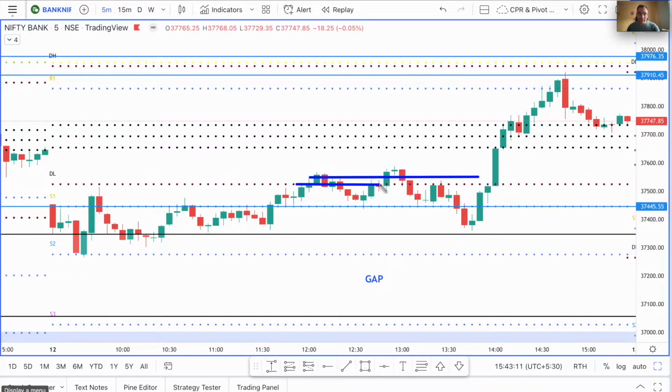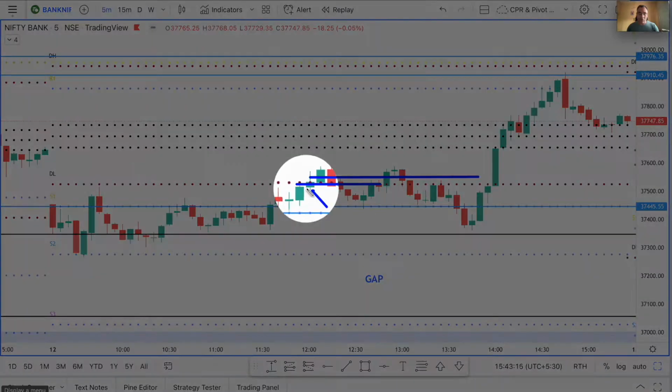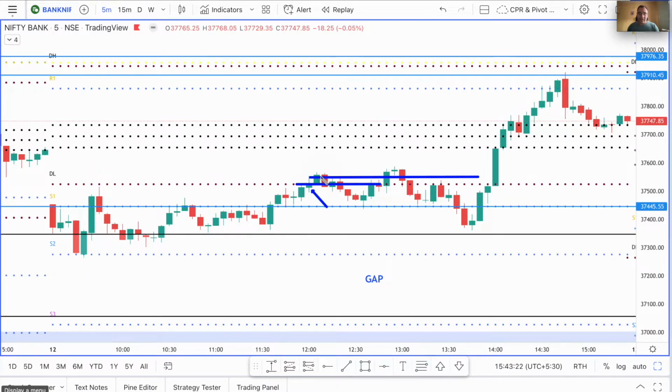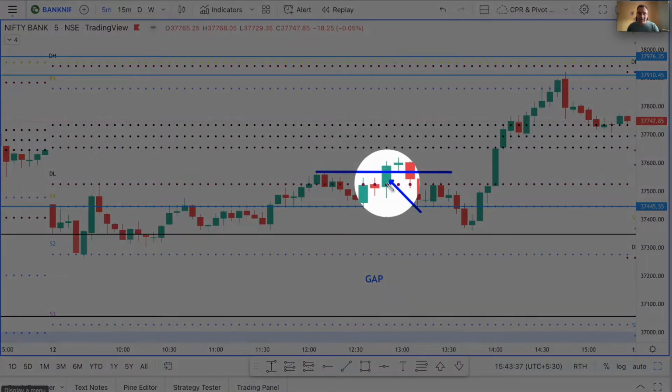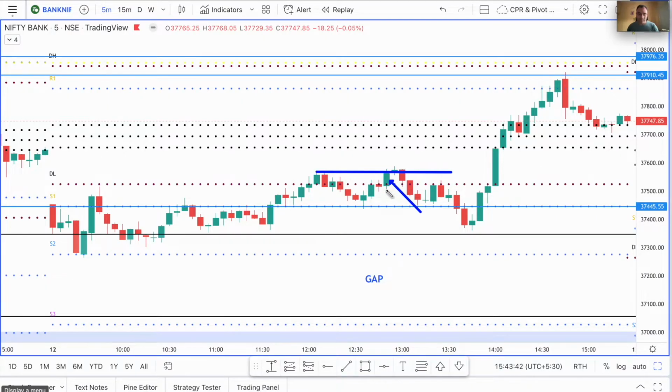It was here. Now this 12 p.m. candle, exactly this one, did not close above the PDL, right? You can see here it doesn't close above the PDL, and then you can see this candle's closing. It's not convincing at all. And then what happens? It makes a new high here. There's a new high there, and again this particular candle tried to come up to that high and break it, but you can see that that high was not broken.